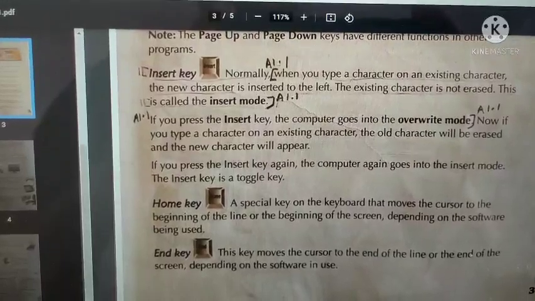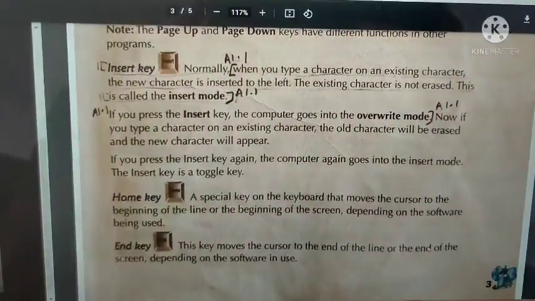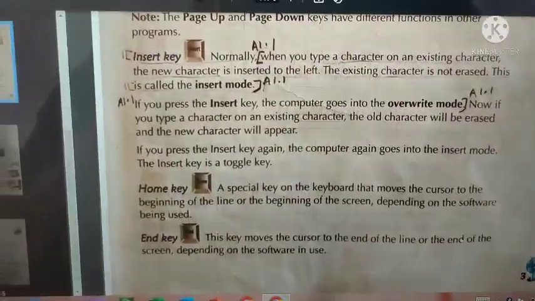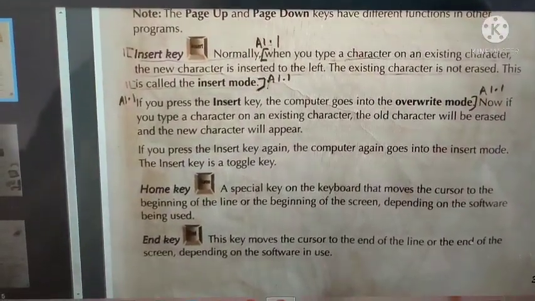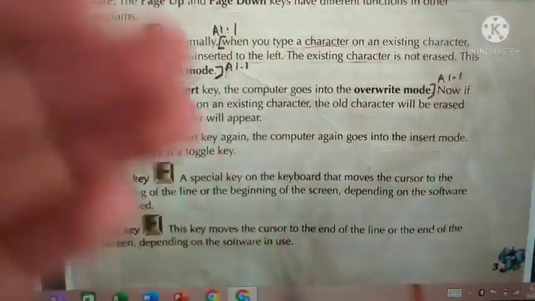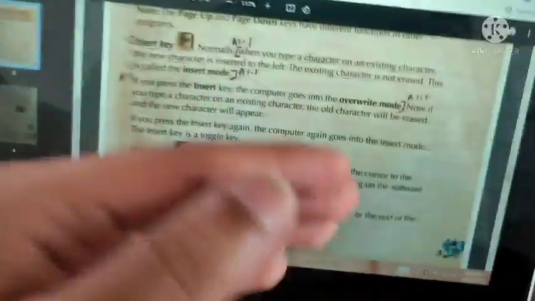Now the next one: if you press the insert key, the computer goes into the overwrite mode. What mode? Overwrite mode. Now if you type a character on an existing character, the old character will be erased and the new character will appear. When you press the insert key, this is the insert key on a keyboard, it will go to the overwrite mode.